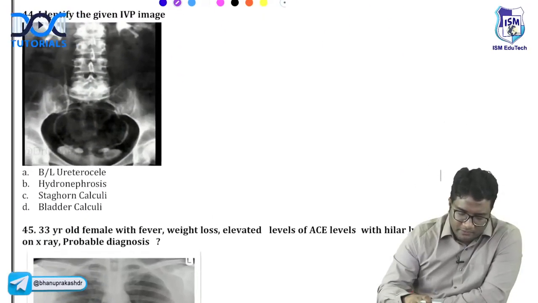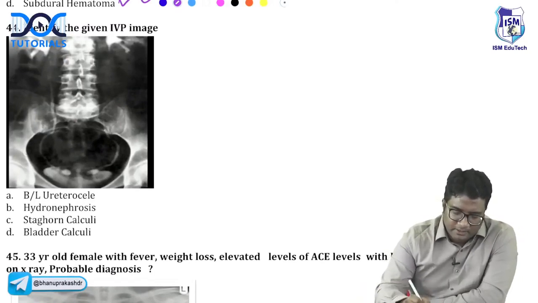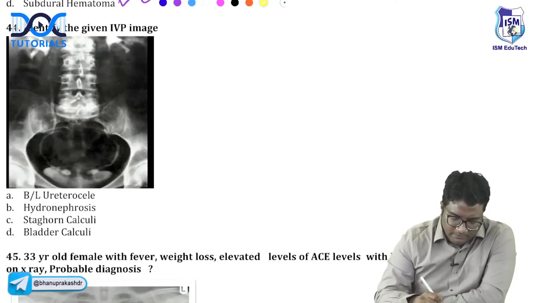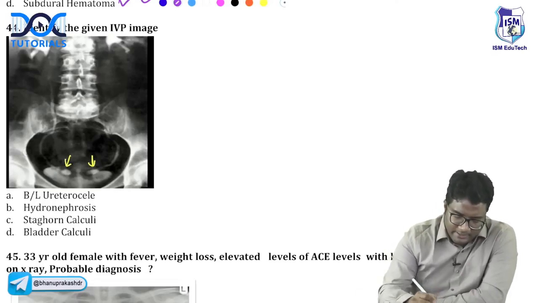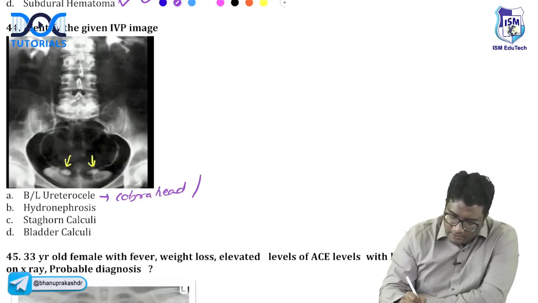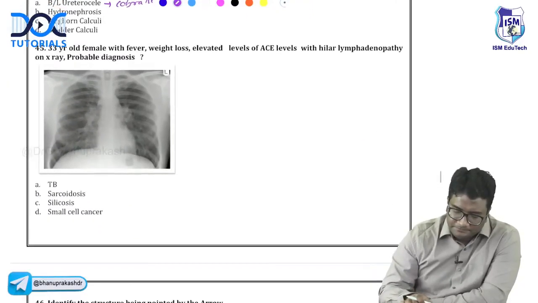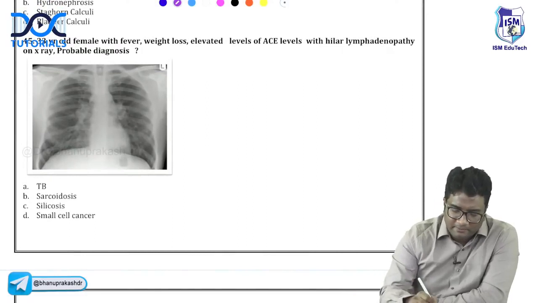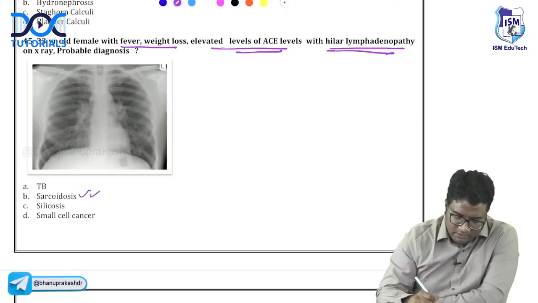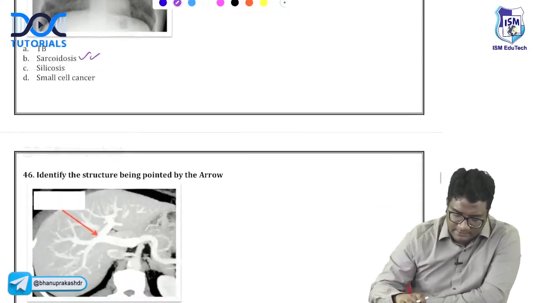Look at this image. What is this IVP image showing you? 44. Simple. If you see carefully throughout the image, you can see this cobra head or adder head appearance. This is bilateral ureterocele, cobra head or adder head appearance. Okay. This is simple again. A female with fever, weight loss, elevated ACE levels, hilar lymphadenopathy. This must be sarcoidosis. You are seeing bilateral hilar lymphadenopathy. This is sarcoidosis. We have discussed that.